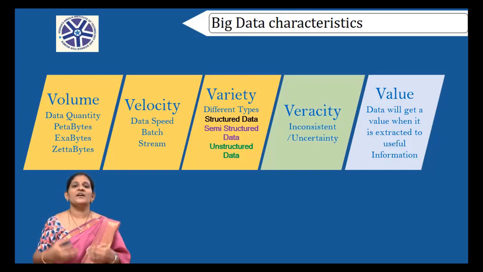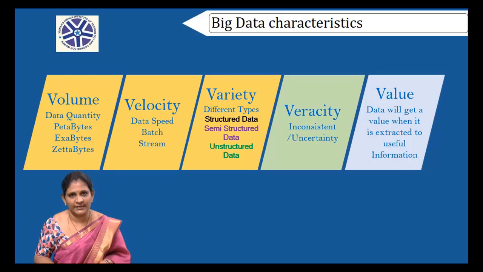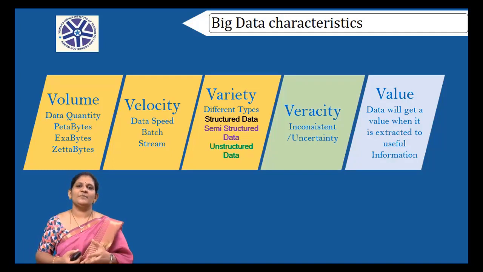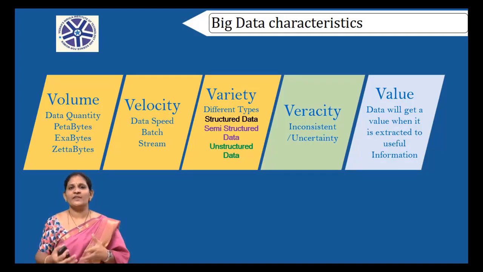The third one is variety. Whatever the data I am speaking, the data is of different kinds, like structured data, unstructured data, and semi-structured data. Semi-structured data usually comes in the form of JSON files, and unstructured data means the image files, audio files, video files, we call it as unstructured data.